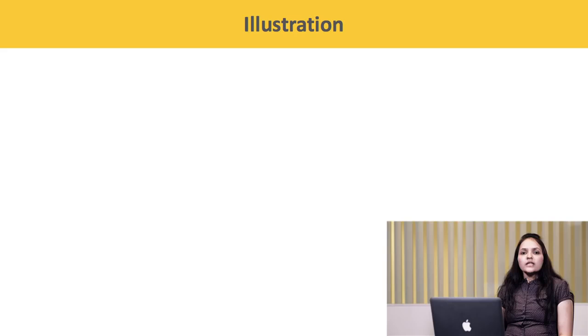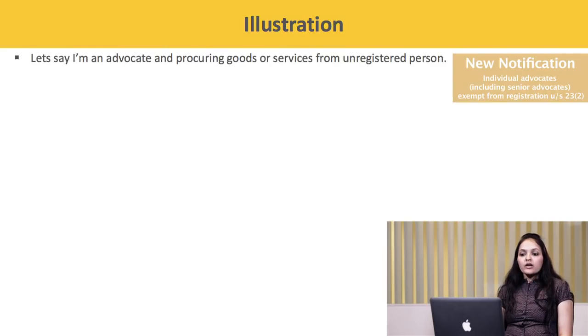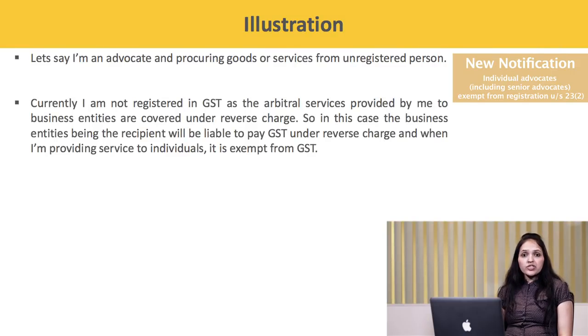Let us understand this provision with the help of an example. Let's say I'm an advocate and I'm procuring goods or services from an unregistered person. Currently, I'm not registered in GST as the arbitral services provided by me to business entities is covered under reverse charge.